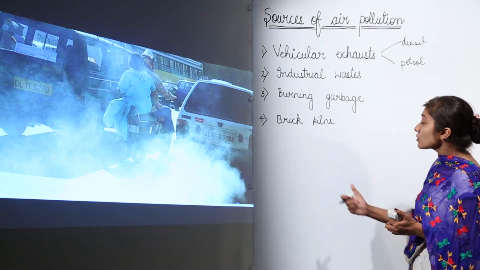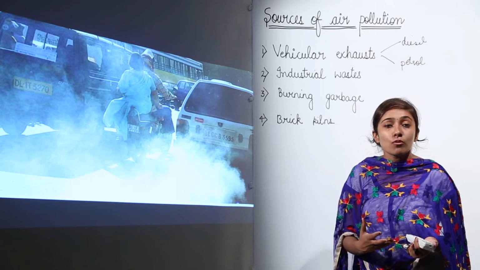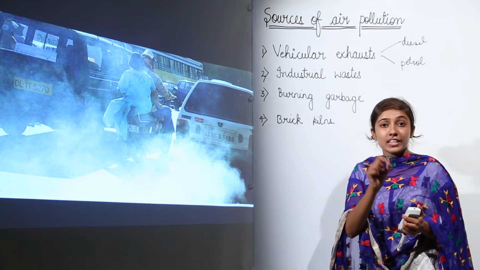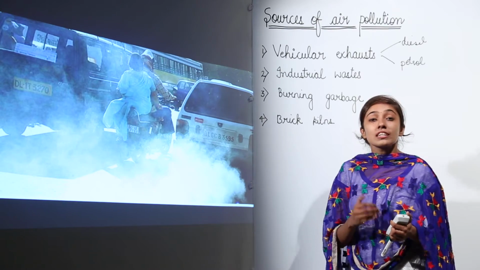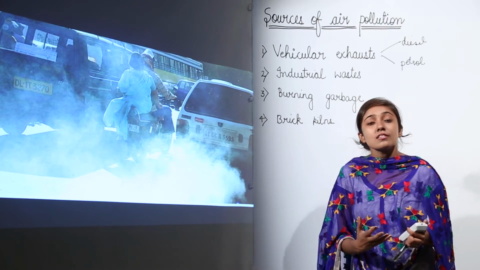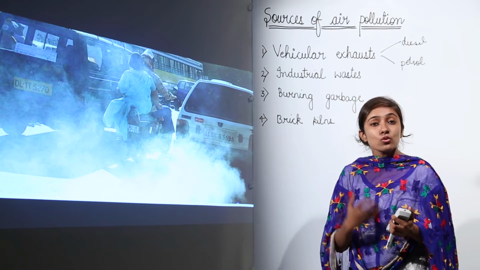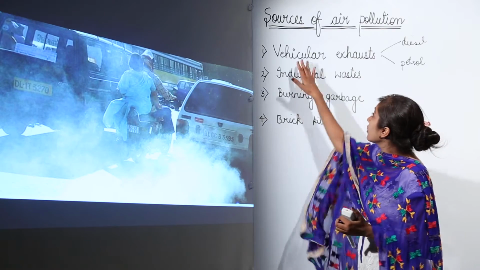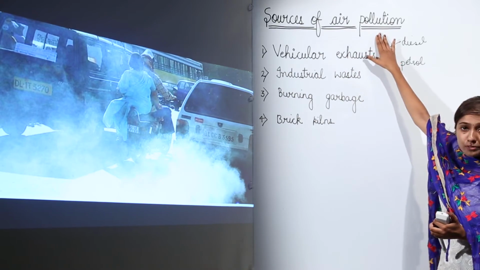Okay. That is why you must have heard about Delhi. The public transport is running on CNG, compressed natural gas. They are not using diesel or petrol, they are using CNG. So, this is one of the methods by which government is trying to reduce this air pollution because of the vehicular exhaust that leads to air pollution.